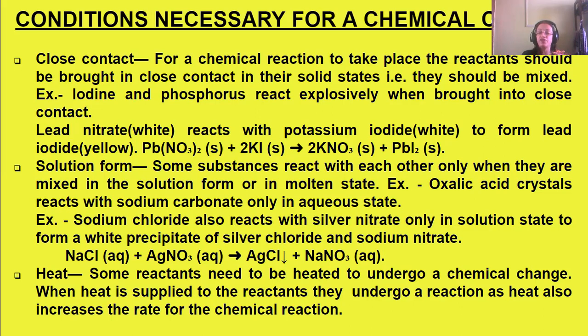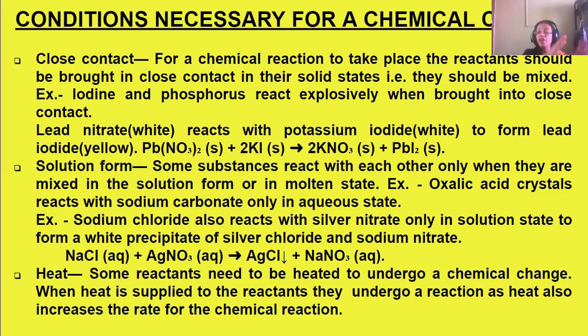Another is lead nitrate, which is a white substance, that reacts with potassium iodide, which is also a white substance. When they are mixed together, when they are brought in close contact, both of them are solid. Potassium iodide and lead nitrate, both are white solids. When they are brought together in close contact, a chemical change occurs, due to which a new substance is formed.